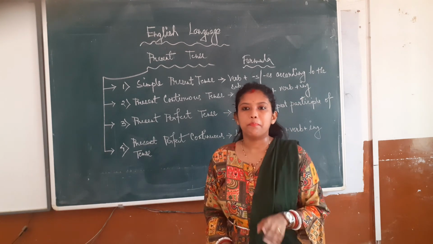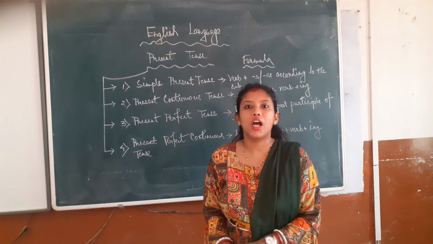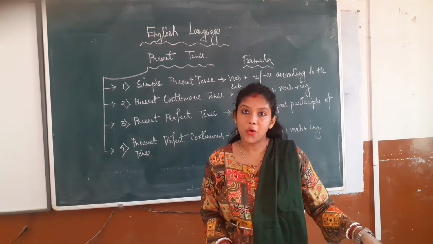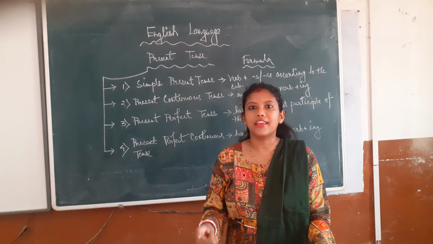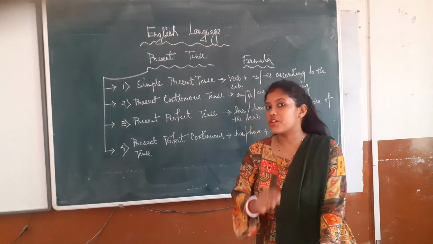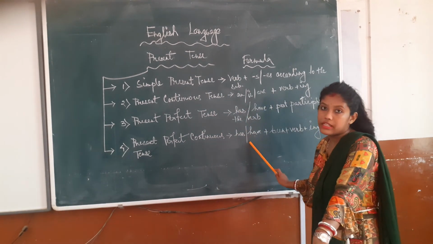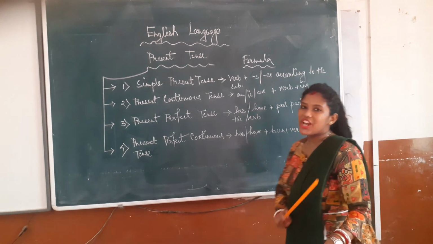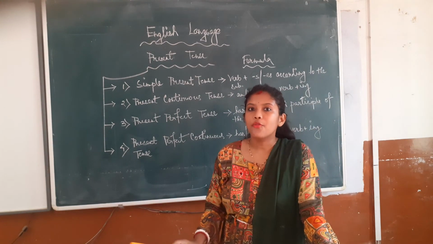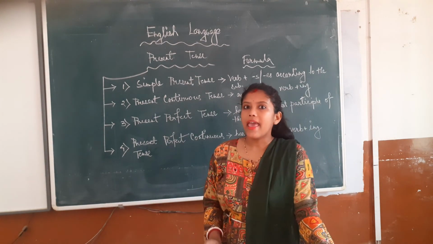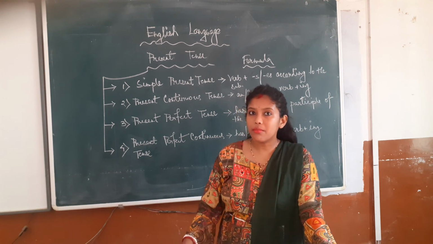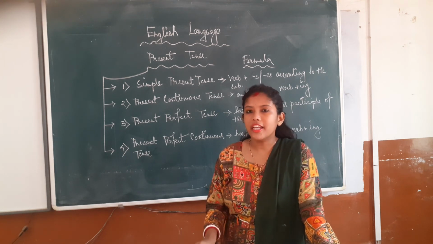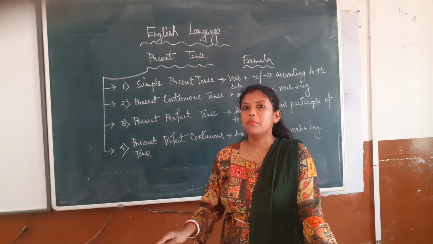Let me give an example. एक बच्चा सुबह से रो रहा है. Look, the child was crying from the morning. Okay, but the child is still crying. Okay, so we are going to use, first of all let me tell the formula. Has or have, obviously according to the subject, then been plus verb plus ing. The child has been crying from the morning. I have been studying from the morning. Are you all understanding? Has or have according to the subject, then we are writing been, then verb plus ing.